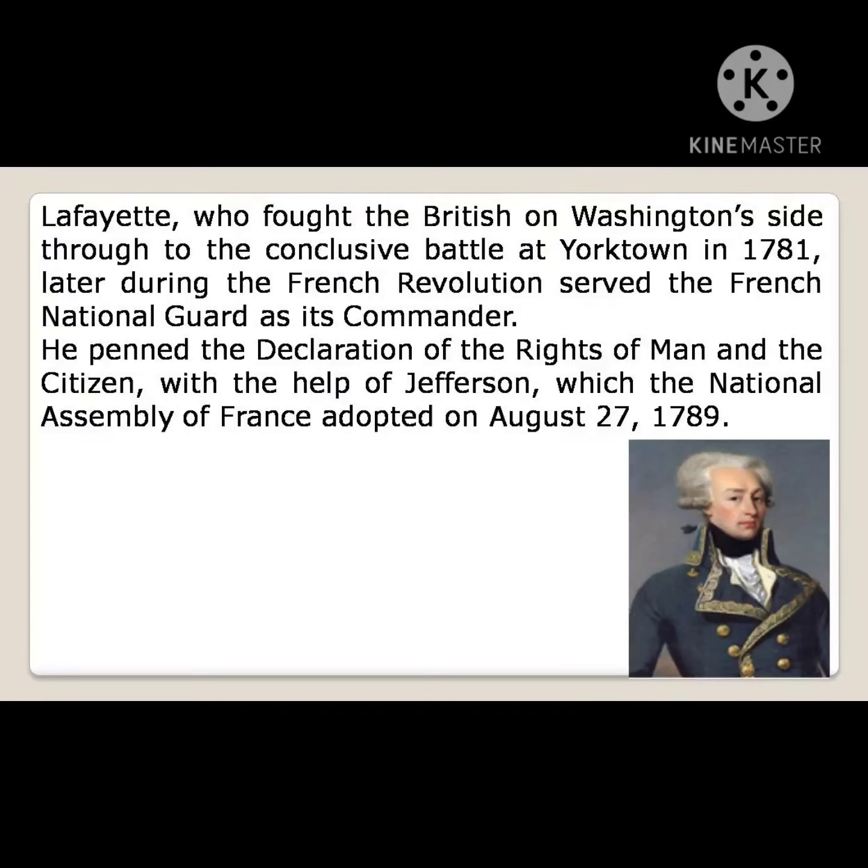He wrote the Declaration of the Rights of Man and the Citizen with the help of Jefferson, which the National Assembly of France adopted on August 27, 1789.